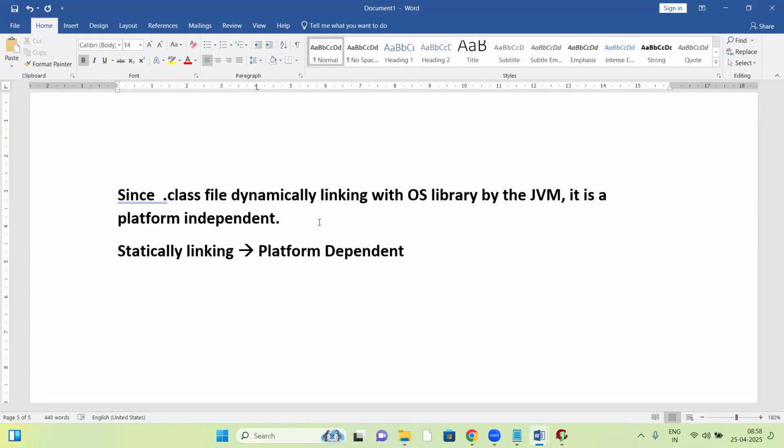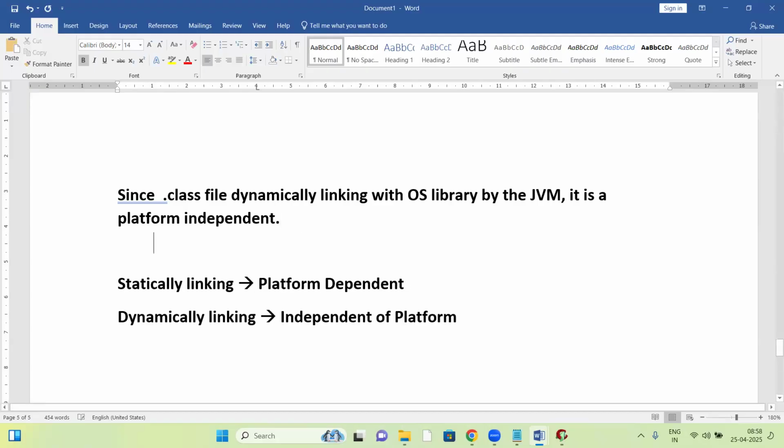If it is dynamically linked, it is independent of platform. Static linking is platform dependent here, and dynamic linking is independent of platform.